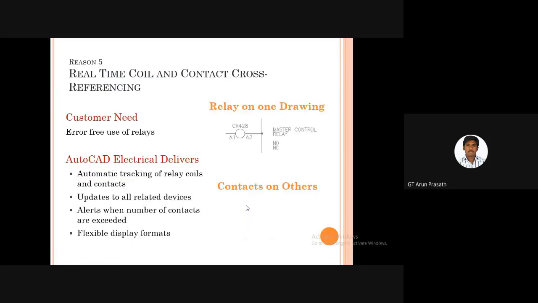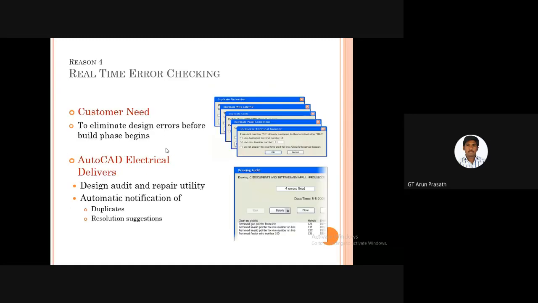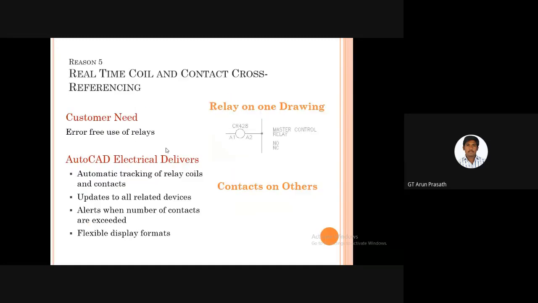And next, real time coil and contact cross referencing. This is the real relay on the drawing. If we use the relay like this, then we will operate the relay. As I gave the details in the previous slide, this will be used here also. If suppose the relay makes contact with another object, then that will be easily identified by the real time coil and contact cross referencing.